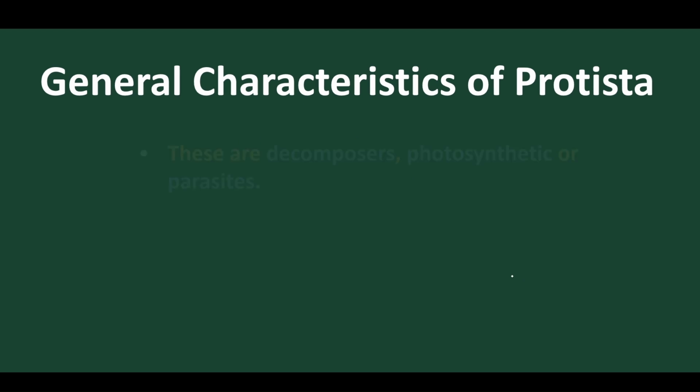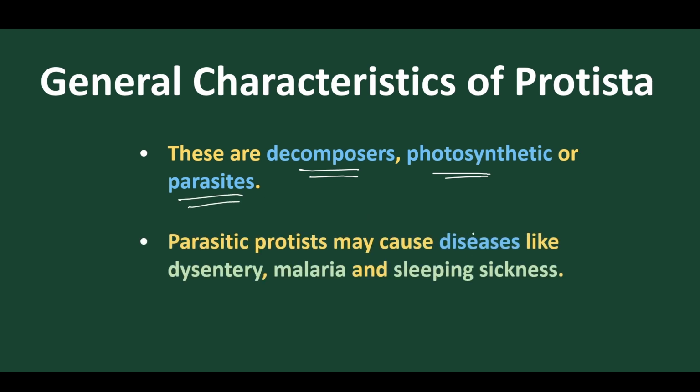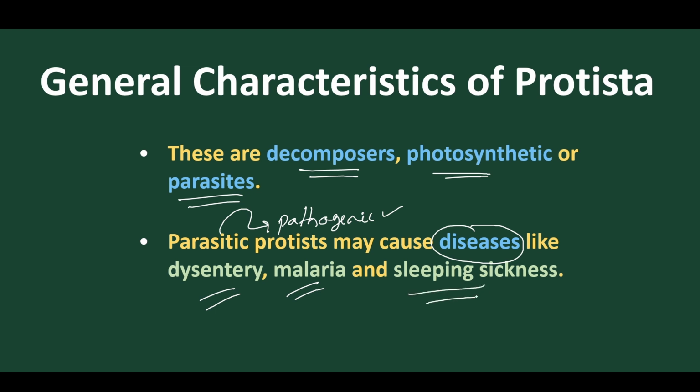Now let's discuss other factors. They are decomposers, saprophytic. They are photosynthetic. They are parasitic, and being parasitic, they are pathogenic, disease causing. Parasitic organisms are mostly pathogenic in nature. They cause dysentery, malaria, and sleeping sickness. These are caused by the animal protozoans.